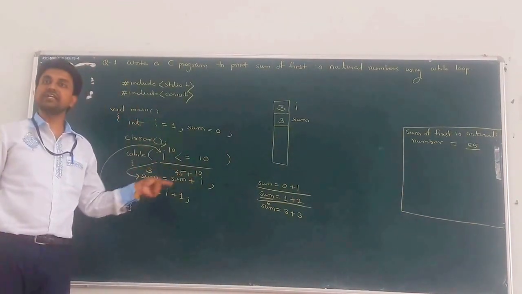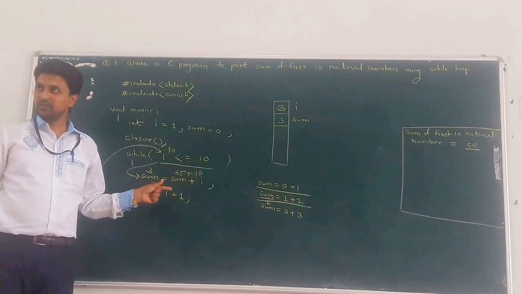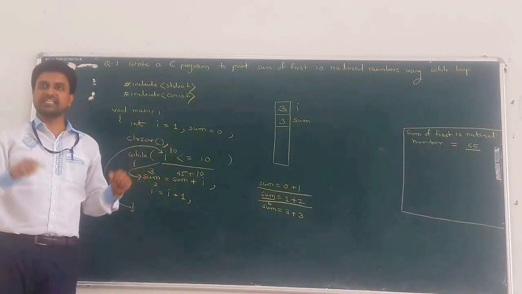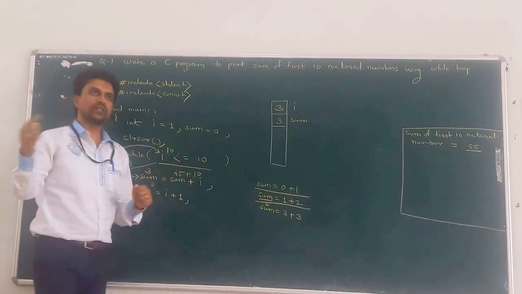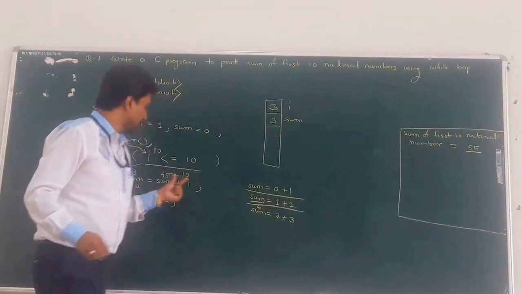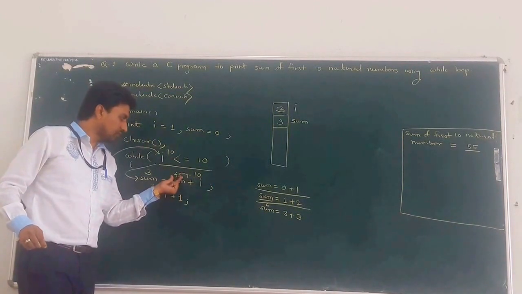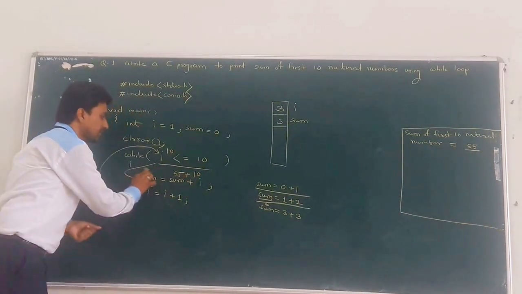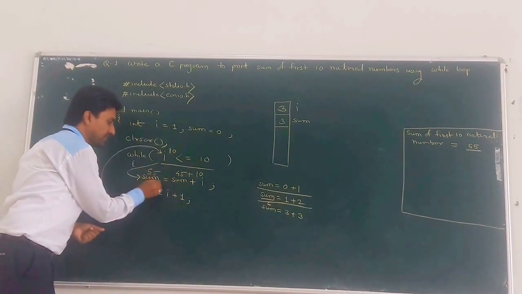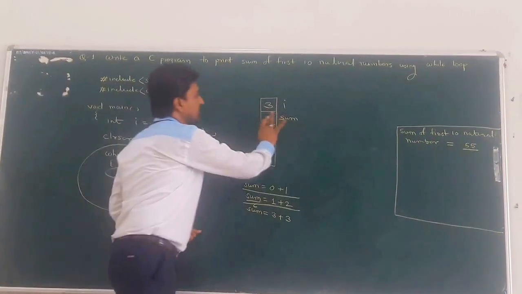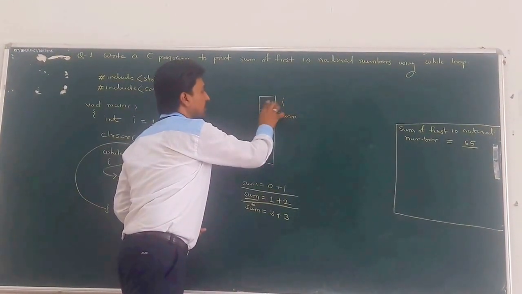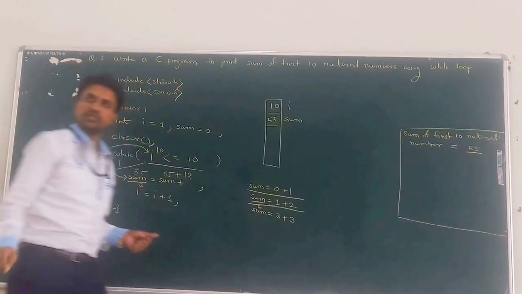That is the intermediate result, the addition of the first 9 numbers, 1 plus 2 plus 3 till 9, saved into the intermediate variable, sum. So 45 plus 10 becomes 55, and that is reflected into sum. Now the last value of sum becomes 55. At that time the value of I is 10.